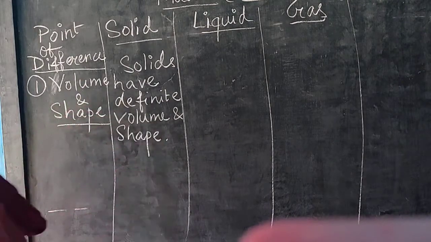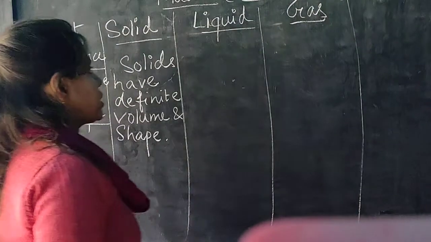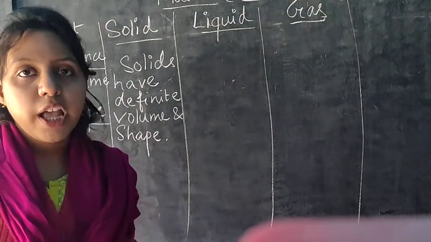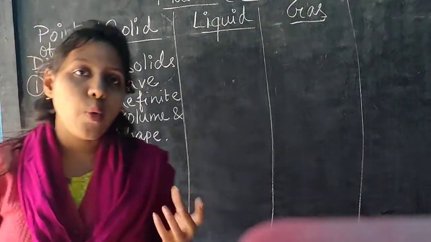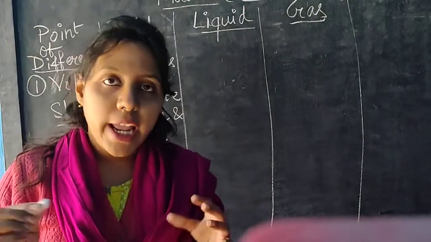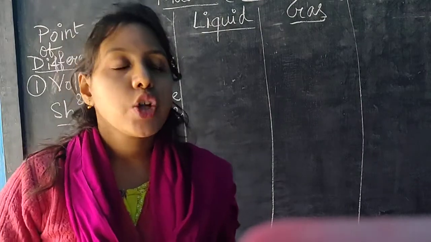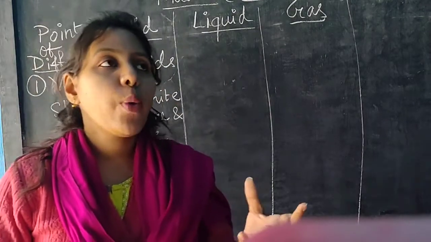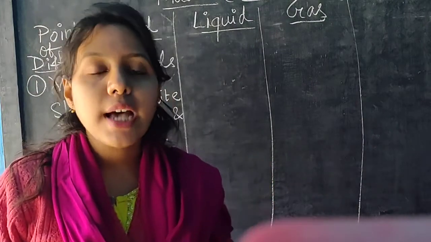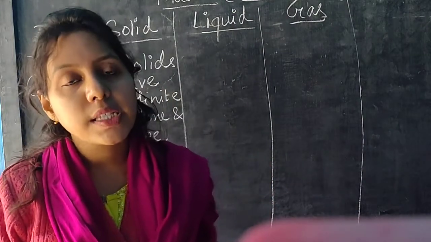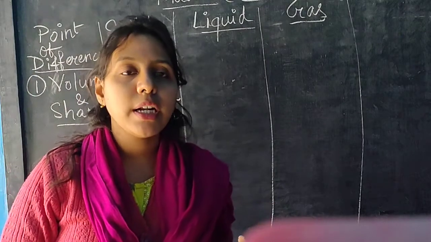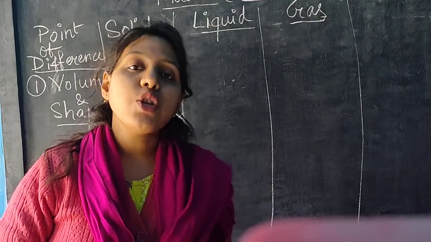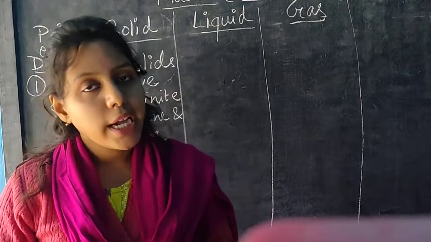Now come to the next type of matter, that is liquid. Liquids do not have any definite shape, because suppose you have taken water, now in any container if you keep it, it will just take the shape of the container. If you put the water in a glass, it will take the shape of the glass. If you put it in a bowl or a vessel, it will take the shape of the container.